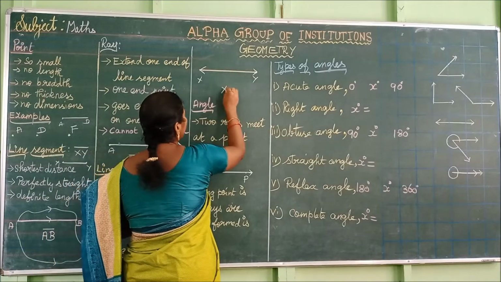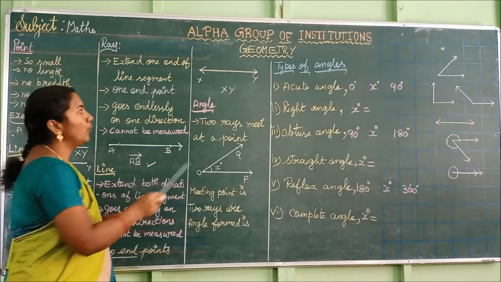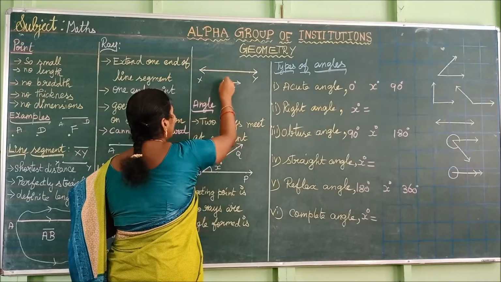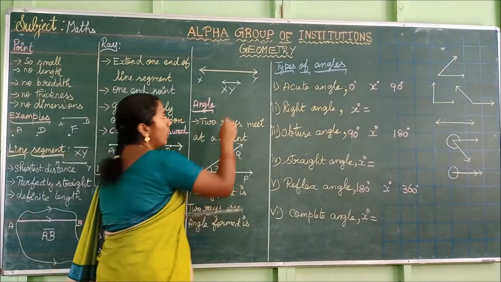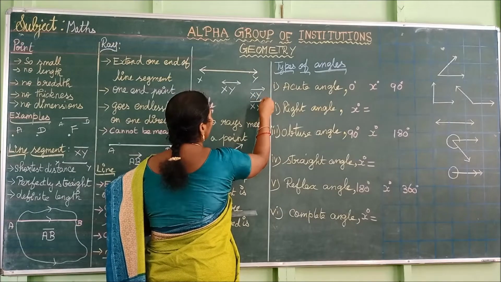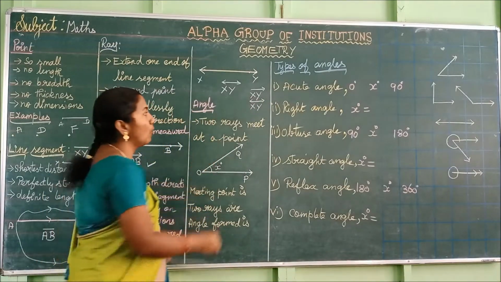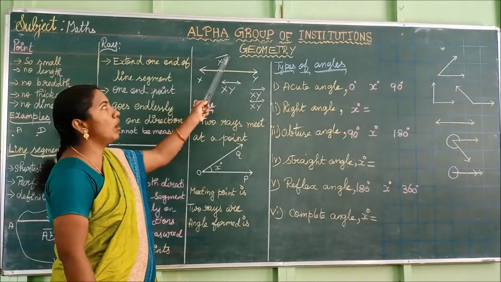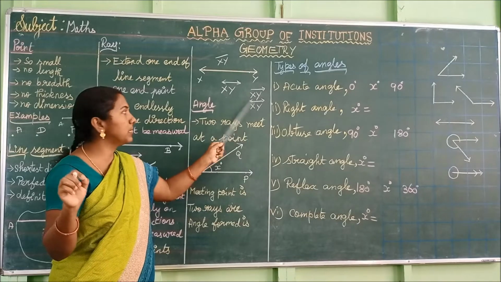And what is the symbolic representation of line? Similarly, as we said for ray and line segment, you have to take 2 points on the line, X and Y, and above those letters you have to draw a small line like this. So this is the symbolic representation of line. For ray, you have to write like this. For line, you have to draw like this. A small bar represents the segment, this represents the ray, and arrow marks on both sides represent the line.